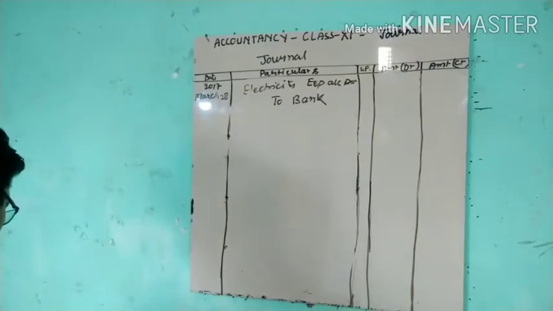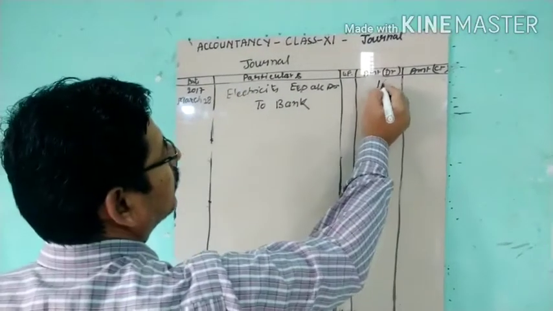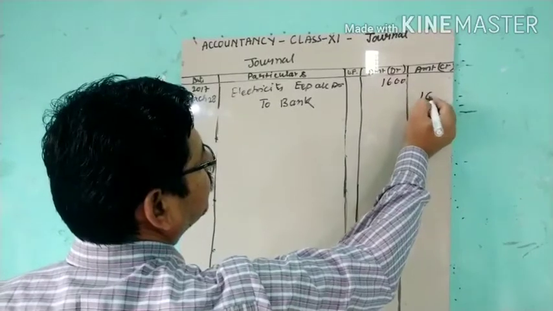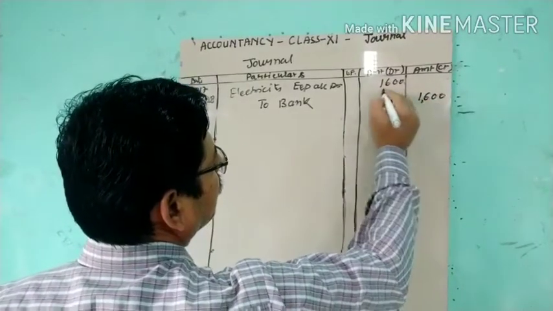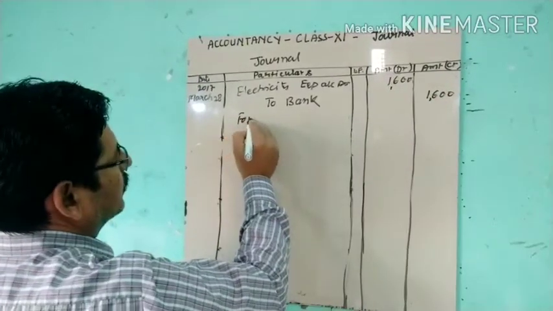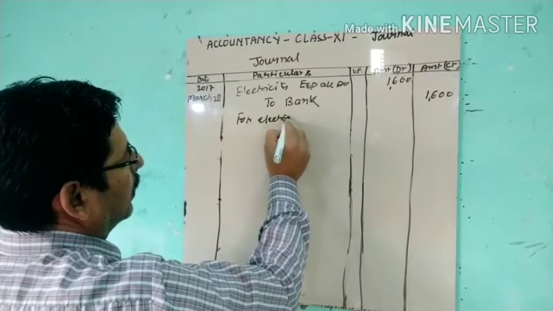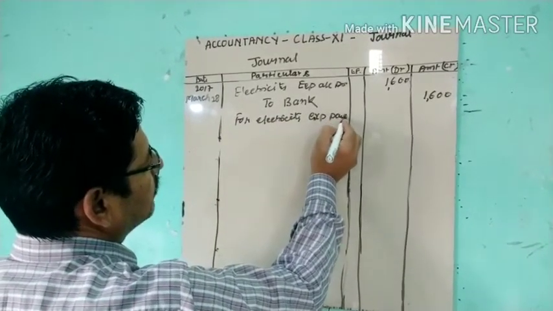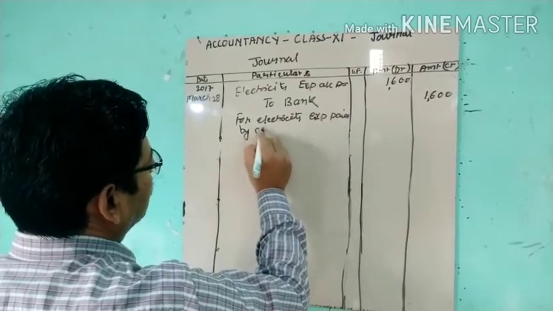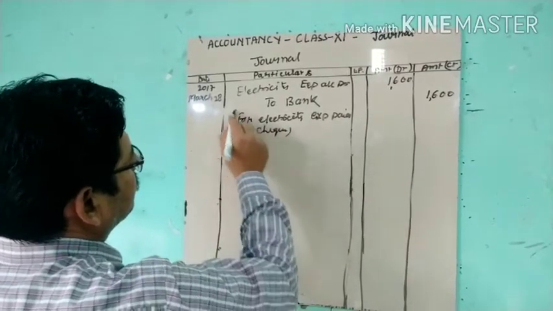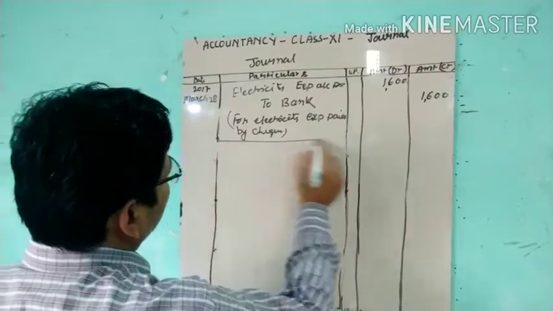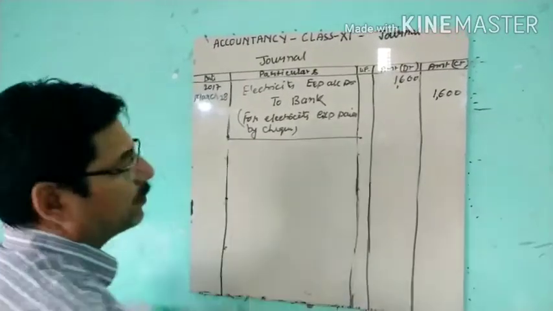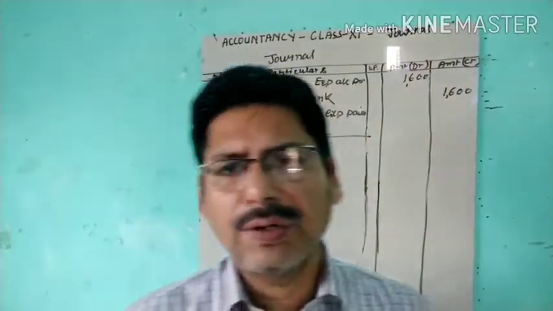This is 1,600. So for electricity expenses paid by check. If we don't write check, then we have to put the check number and all.